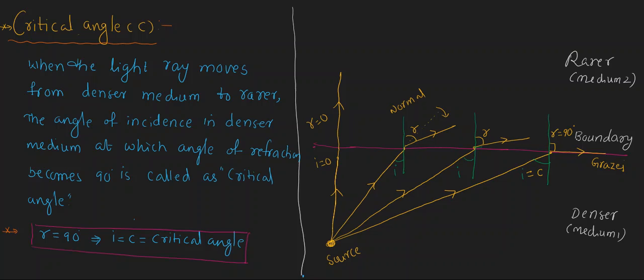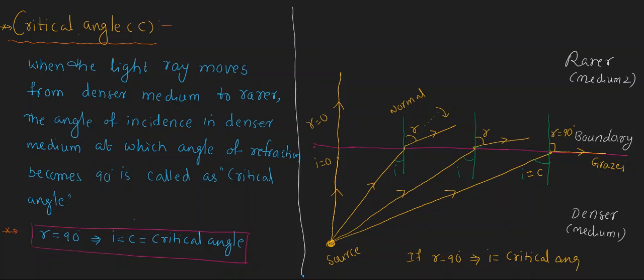Right? What is the definition of this critical angle? When a light ray is trying to move from a denser medium to a rarer medium, what happens here? It will bend away from the normal. If we increase the angle of incidence, for a certain angle of incidence, the angle of refraction becomes 90 degrees. Corresponding to that 90 degree angle of refraction, the angle of incidence is called the critical angle. That means if the angle of refraction is 90 degrees, then the corresponding angle of incidence is called the critical angle, right?